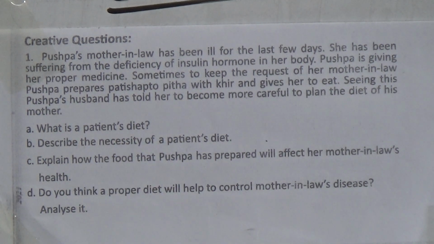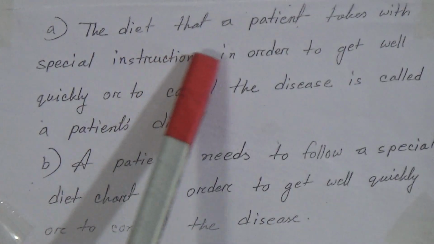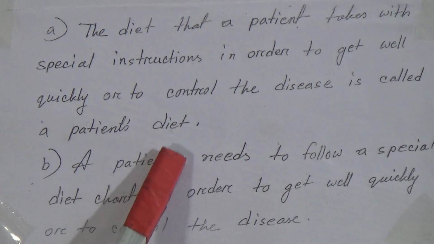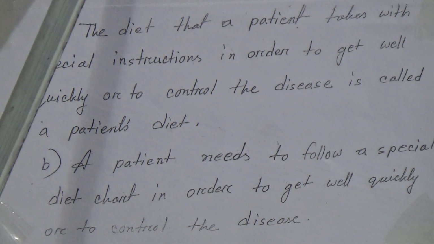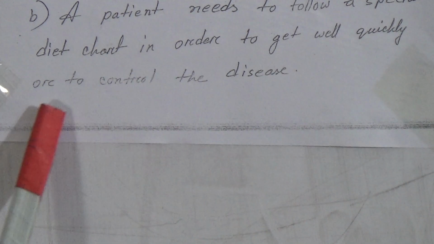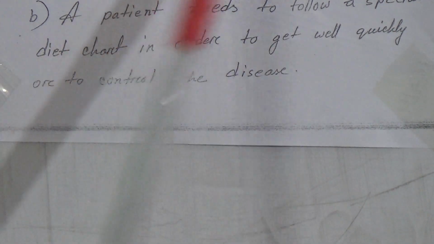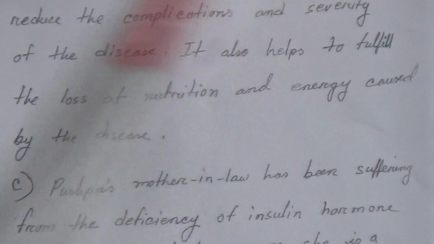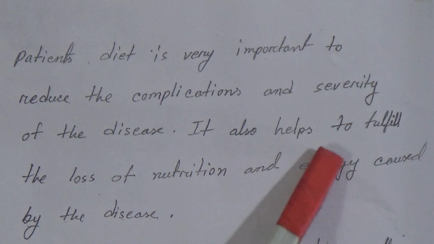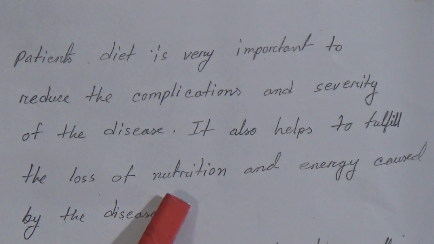So the first question is, what is a patient's diet? The answer to number A: the diet that a patient takes with special instructions in order to get well quickly or to control the disease is called a patient's diet. Number B. Describe the necessity of a patient's diet. A patient needs to follow a special diet chart in order to get well quickly or to control the disease. Patient's diet is very important to reduce the complications and severity of the disease. It also helps to fulfill the loss of nutrition and energy caused by the disease.